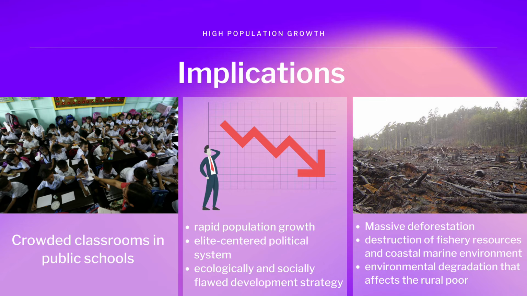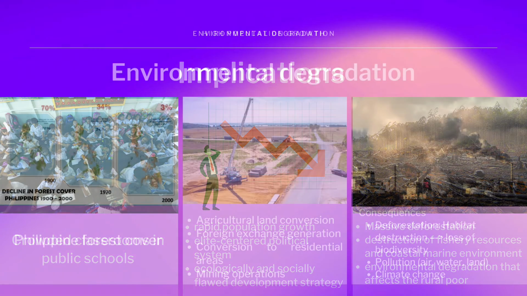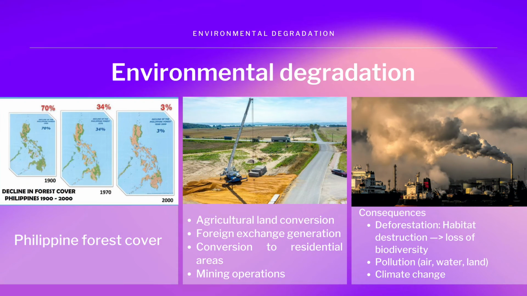Additionally, the study of Porter and Ganapin from 1988 states that there was a rapid population growth, an elite-centered political system, and an ecologically and socially flawed development strategy, which led to massive deforestation and environmental degradation, which directly affects the rural poor and the dependents. One example of massive deforestation was the significant decrease in the Philippines' forest cover. As studied by Moya and Malayang in 2004, the original total of about 30 million hectares of forest cover in the 1900s significantly dropped to almost 5 million hectares in the 1990s.